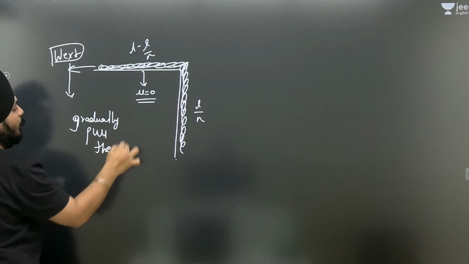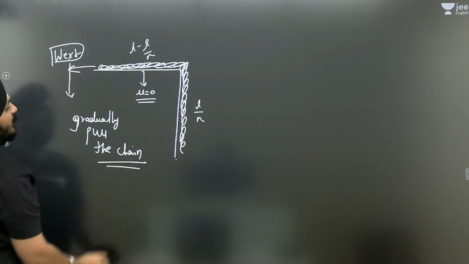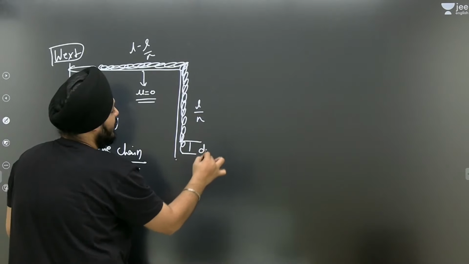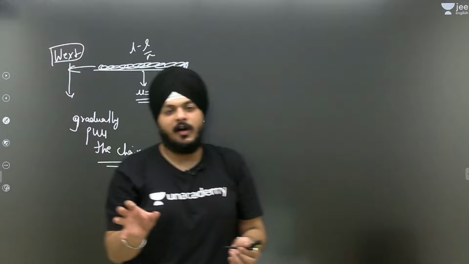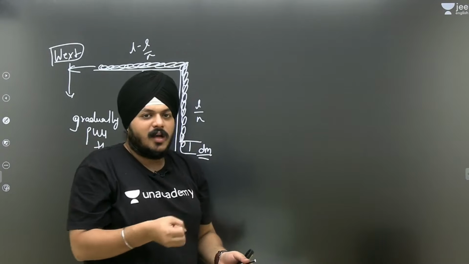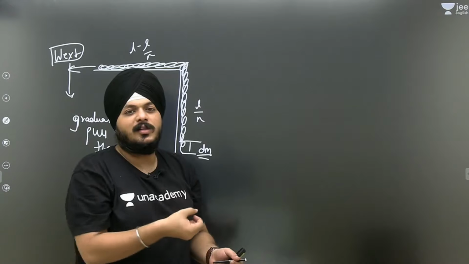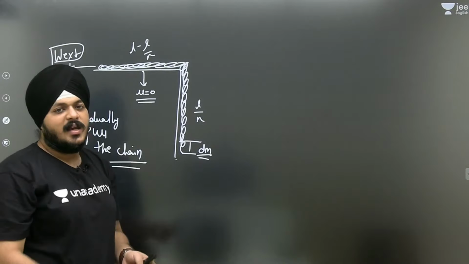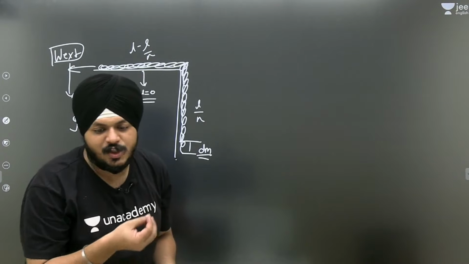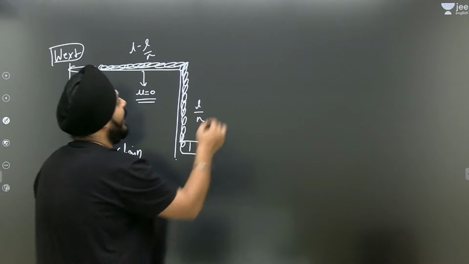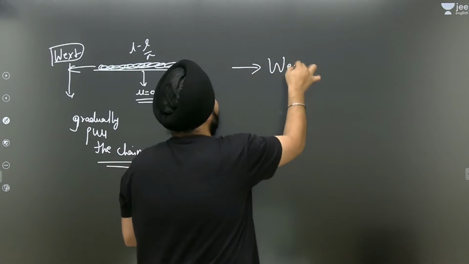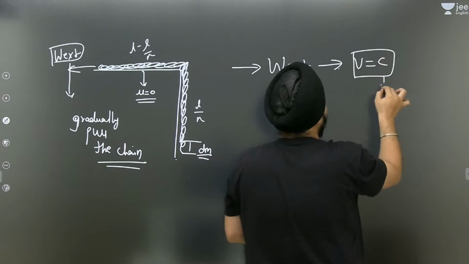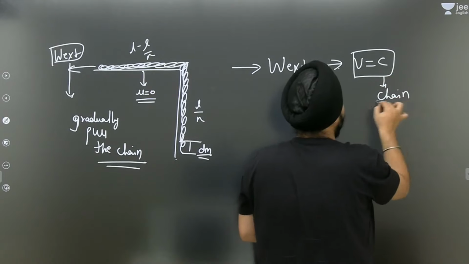Gradually pulling up the chain means each small piece has mass dm, and the external agent pulls slowly, tuck tuck tuck, a small part of the chain at a time, so the velocity of the chain remains constant.